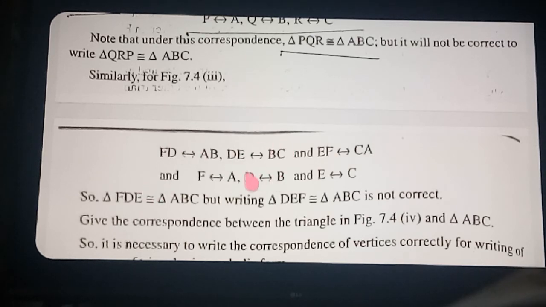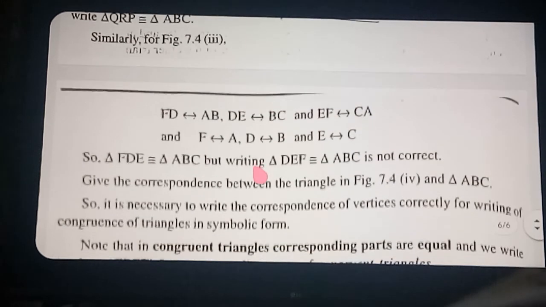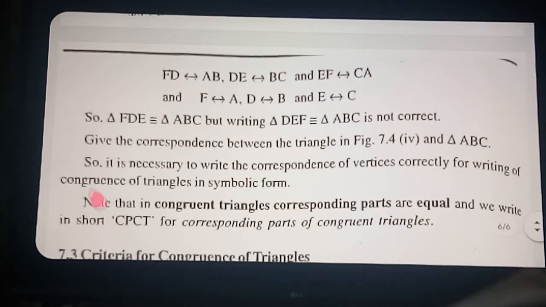Clear? Okay. And here is one word we are using throughout. What is the word? In congruent triangles, corresponding parts are always equal. If two triangles are congruent, their corresponding parts are always equal. The meaning is that all the corresponding angles are equal and all the corresponding sides are also equal.